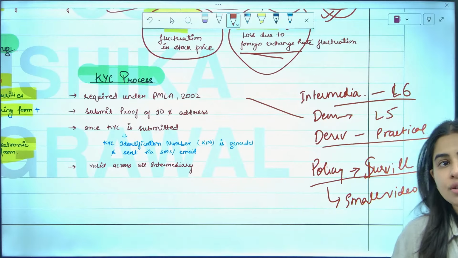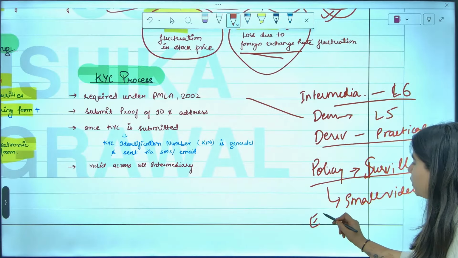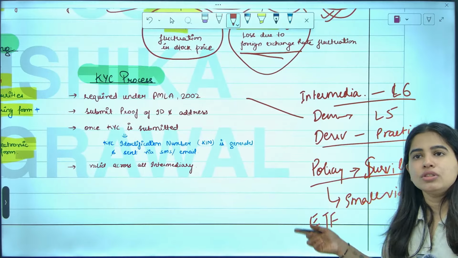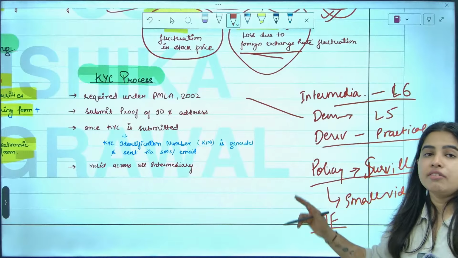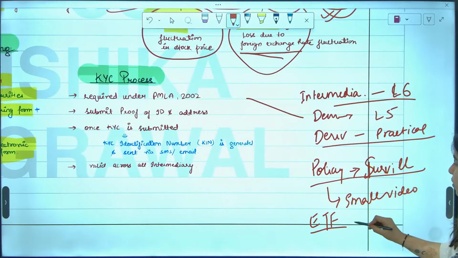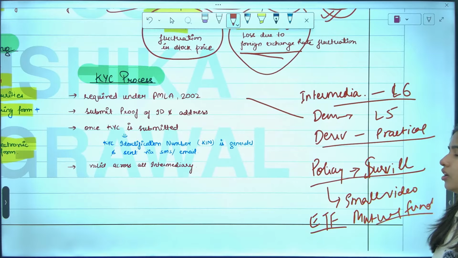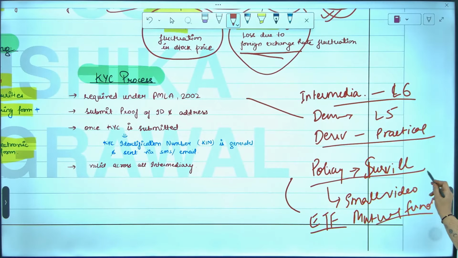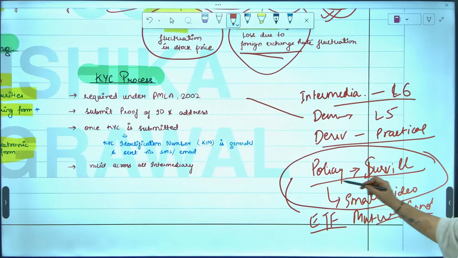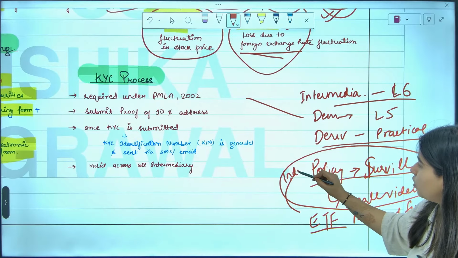I tried my best to simplify. ETF is covered in mutual funds. These are repeated topics, covered in two chapters. ETF is covered in this chapter and also in mutual funds, because an ETF is a mutual fund, so we'll cover it with mutual funds. Yes, the market index is included in the video. I'll upload a small video, and in that I'll include the index topic also.